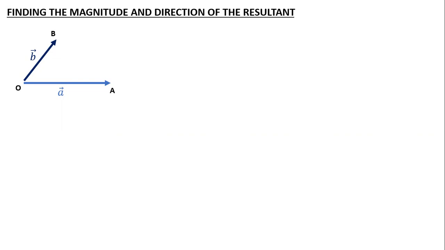Whenever I talk about the angle between two vectors, it should always be co-initial or co-terminal, so it's better to use the parallelogram law because it becomes easy to define the angle between them. So I have two vectors represented as A vector and B vector.